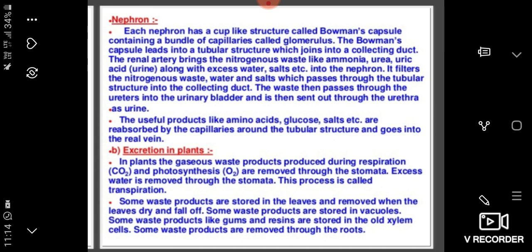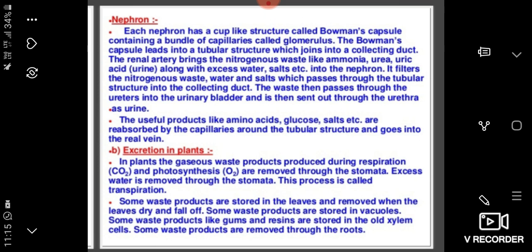In addition to excretion, the kidney also maintains a constant water balance in the plasma of the blood. It also regulates the salt and sugar content in the plasma. If there is excess water in the blood, the kidney excretes more water and the urine becomes dilute. If there is less water in the blood, water from the urine is reabsorbed, making the urine more concentrated.